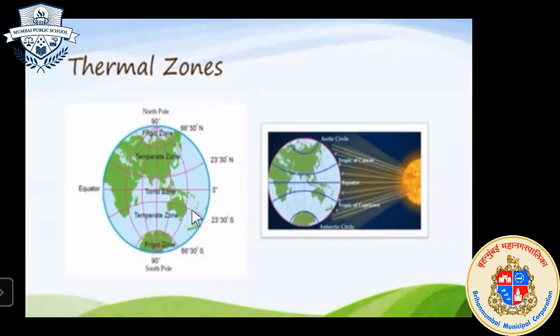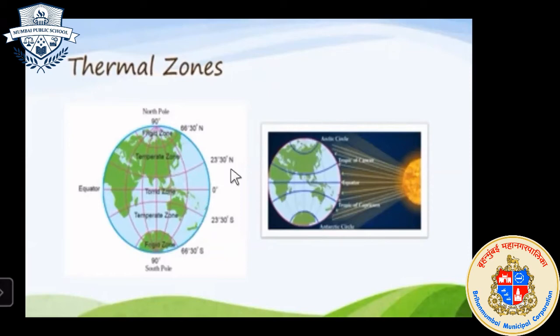We all know that almost 71% of the earth's surface is water. So that's why this is one of the main factors which influence the distribution of temperature.